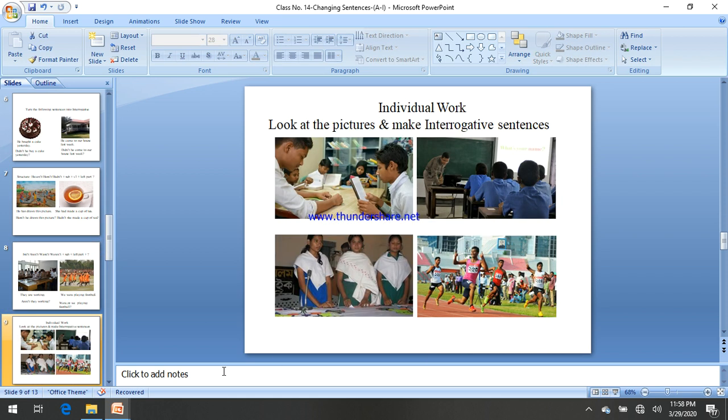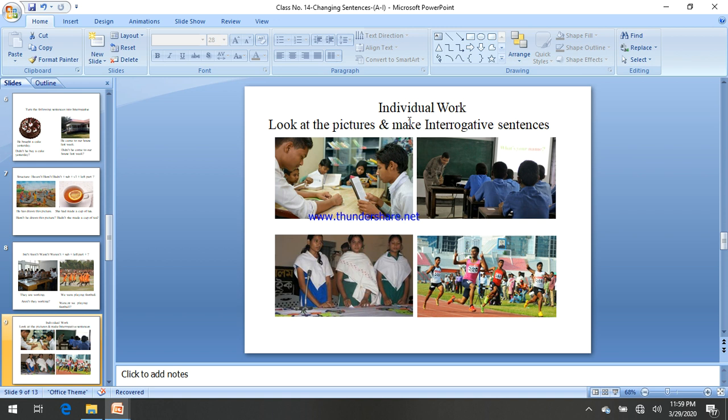And then, individual work for you. Look at the pictures and make interrogative sentences. Number 1, some boys are reading in the library with the teacher and students. Then there are 3 girls. What are they doing? You have to understand. And there is a marathoner, who especially won the marathon or race.